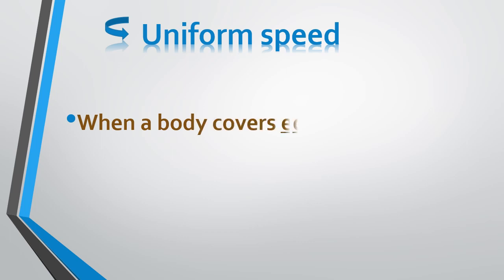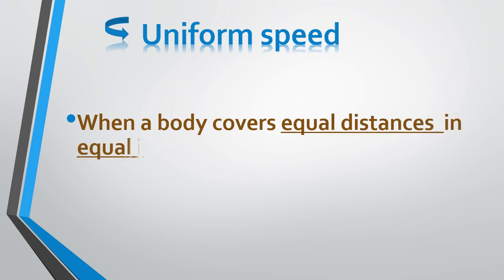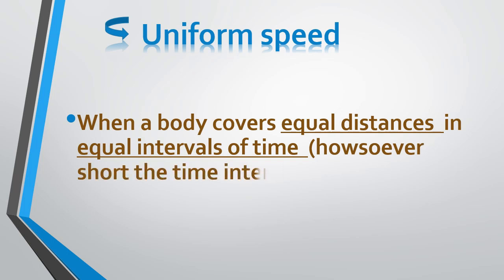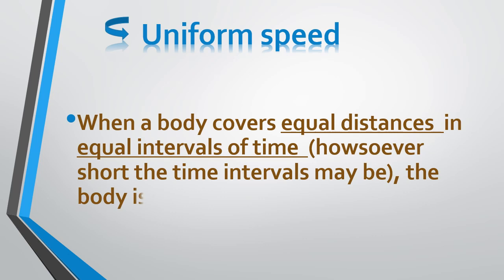The word uniform means which is same throughout or equal throughout the motion. So we can define it as when a body covers equal distances in equal intervals of time, howsoever small the time intervals may be, then the body is said to be moving with a uniform speed.